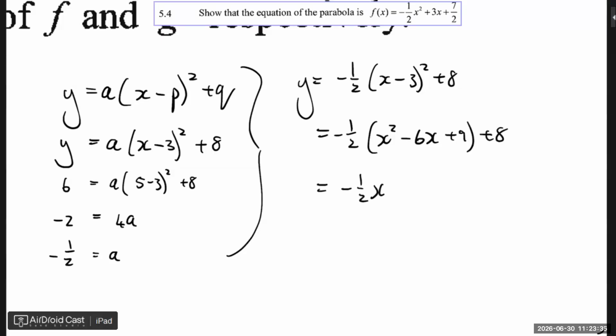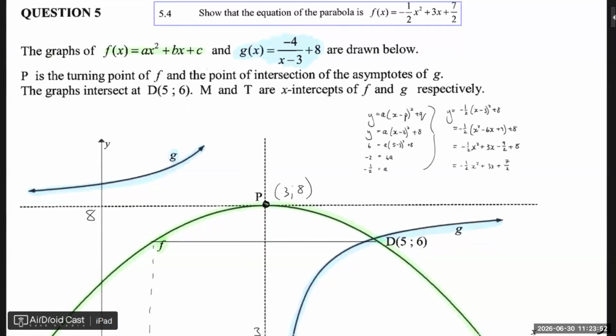So negative half x squared plus 3x minus 9 over 2 plus 8. And that gives us exactly what they want, which is plus 7 over 2, which is 3.5. So there we have it. Everybody good with that?